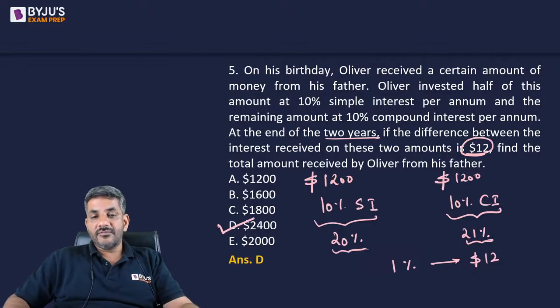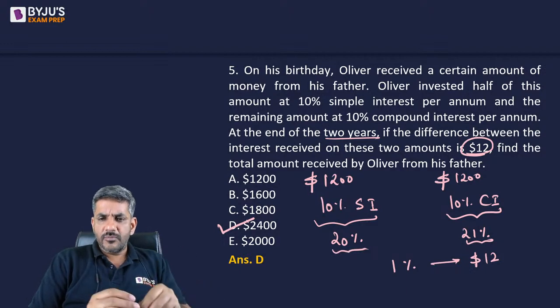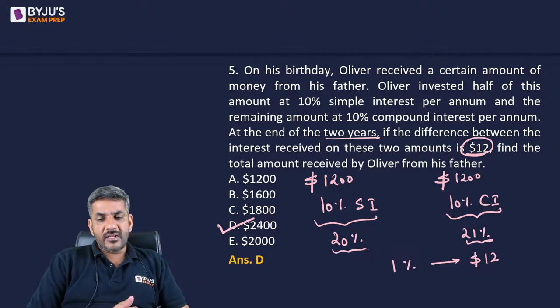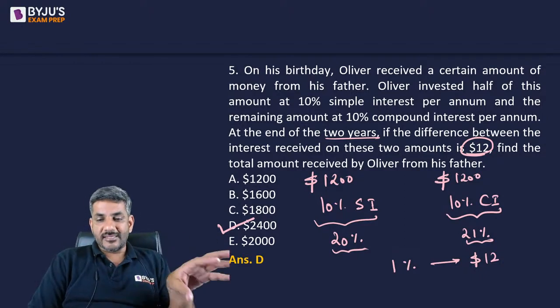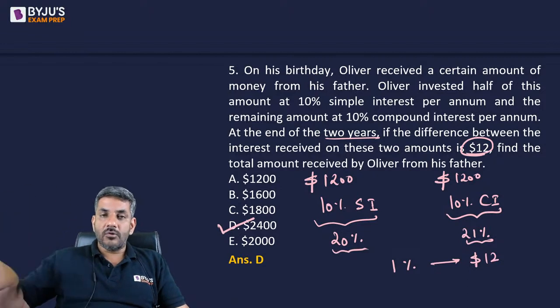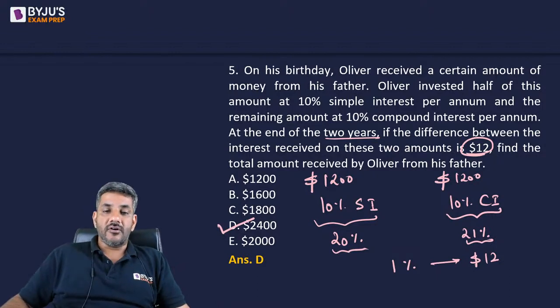So the right answer for the question is option D. Vedant, I think you made a silly mistake here. Virendra got it correct. So $2,400 is the right answer. 1,200 was the amount invested on SI and 1,200 was the amount invested on CI. But overall, it is equal to 2,400. That gives us the right answer for this question.